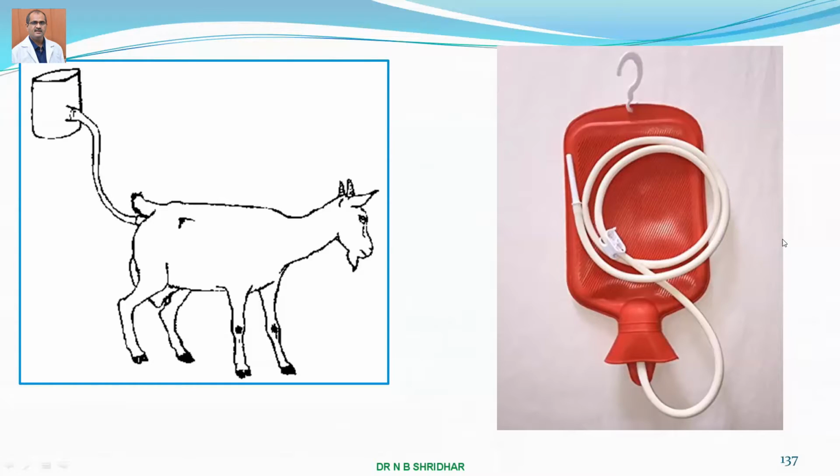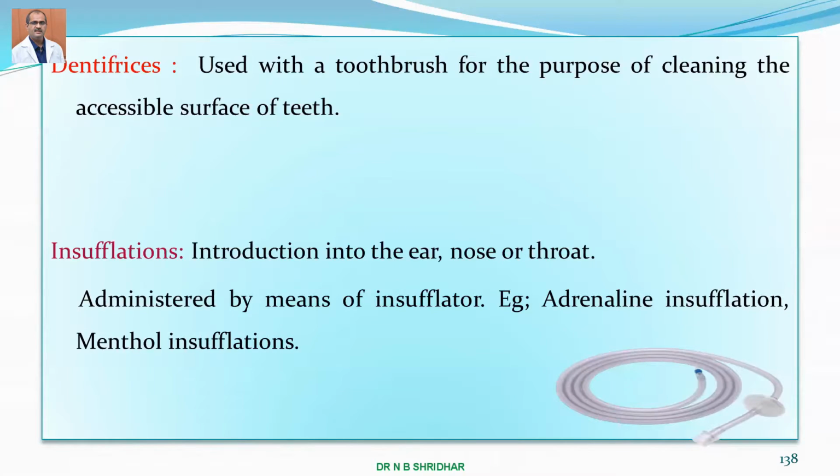Then the constipated animal would get cleared. And dentifrices are used with a toothbrush for the purpose of cleaning the accessible surface of the tooth. They are also known as flosses, and insufflations. These are introduced into the ear, nose or throat, administered by means of an insufflator. This is an equipment which is used for the insufflation. Examples: adrenaline insufflation, menthol insufflations.